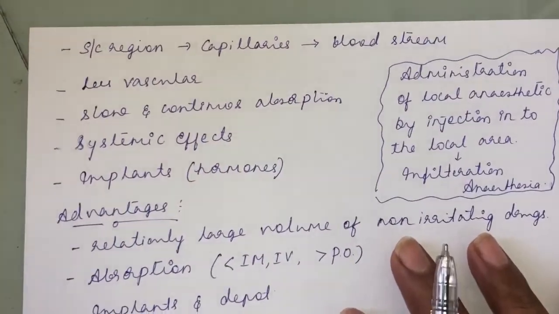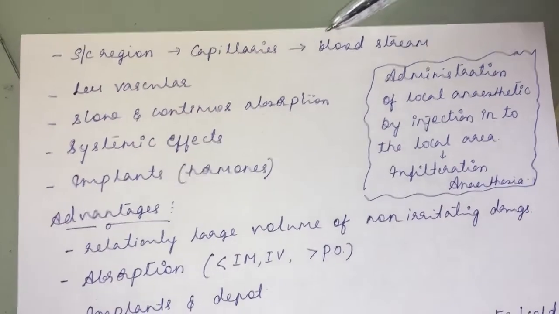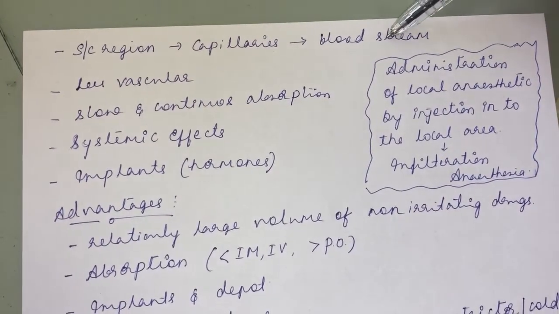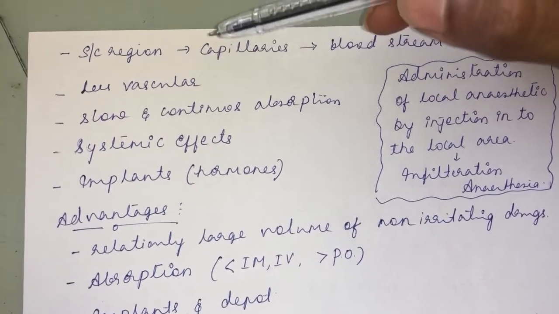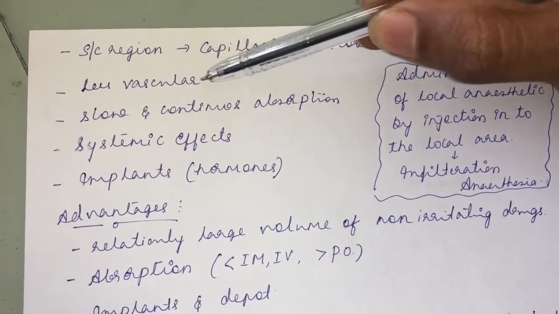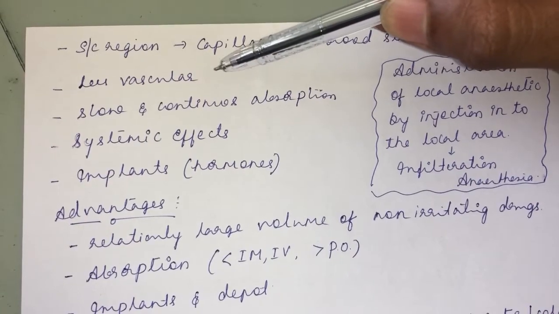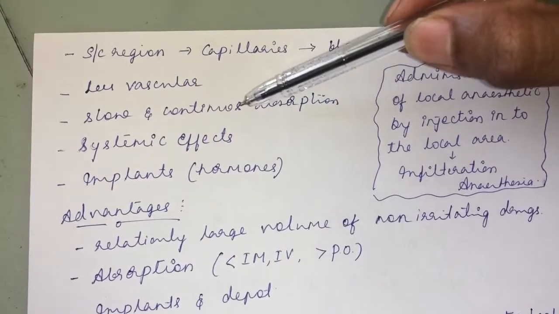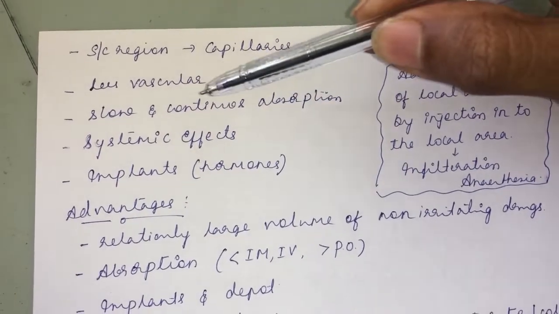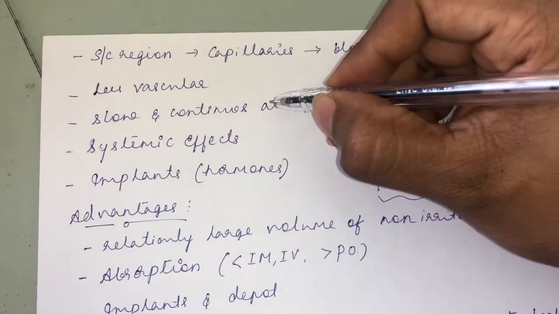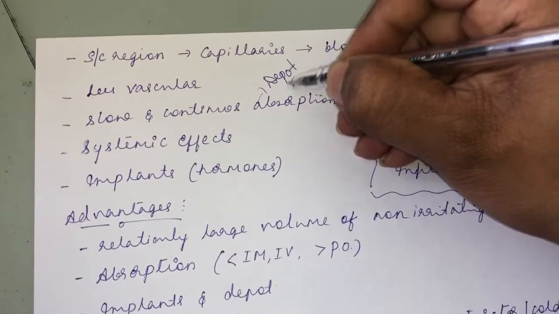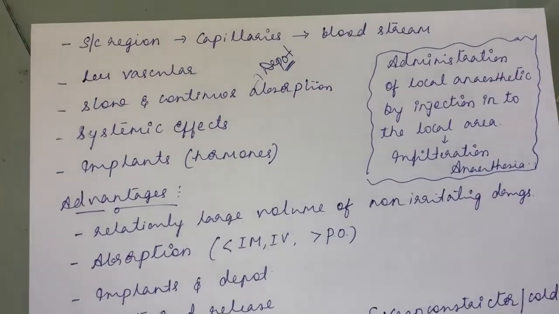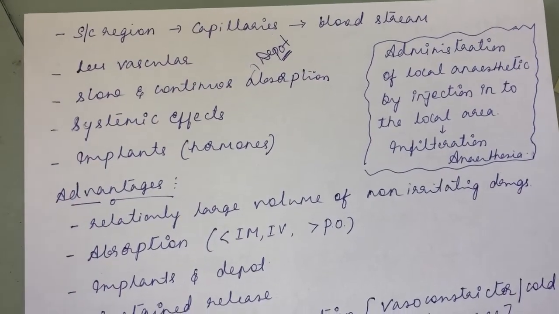So from the capillaries in the subcutaneous region, the drug will enter into the bloodstream. It is a less vascular area, as I showed in the picture, so the blood supply will be lesser in the subcutaneous area. So there is slower and continuous absorption. Due to slow and continuous absorption, it will act as a depot. So it will increase the duration of action.